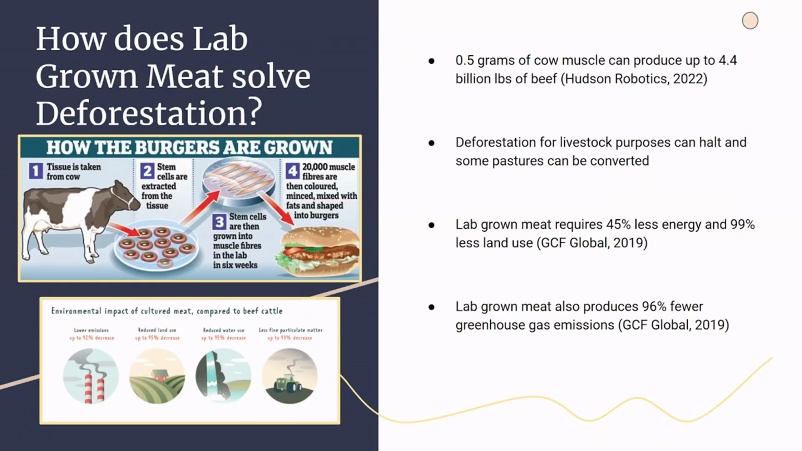How does lab-grown meat solve deforestation? Lab-grown meat is infinitely more efficient than raising livestock because, in the case of cows, as little as 0.5 grams of cow muscle can produce up to 4.4 billion pounds of beef. As a result of this, deforestation for livestock purposes can all but halt, and some pastures can even be reclaimed and turned back into forested habitats. Lab-grown meat also requires 45% less energy and a whopping 99% less land use. The use of lab-grown meat leads to 96% fewer greenhouse gas emissions, which makes it the ideal food technology for the future that can combat deforestation and climate change.